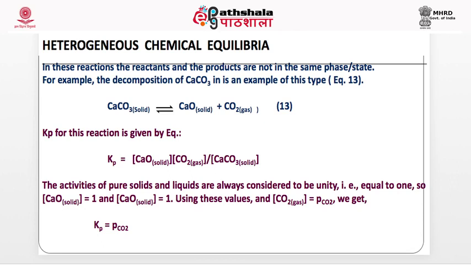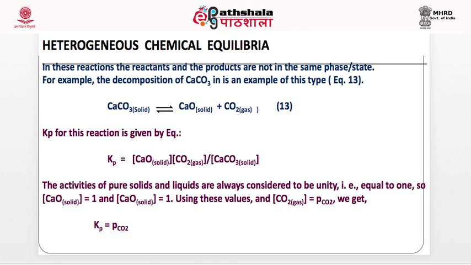Kp equals the activity of this into the activity of this divided by the activity of this. If instead of activity we write partial pressure of this and partial pressure of this divided by partial pressure of this, then by convention the partial pressures of solids are assumed to be constant.